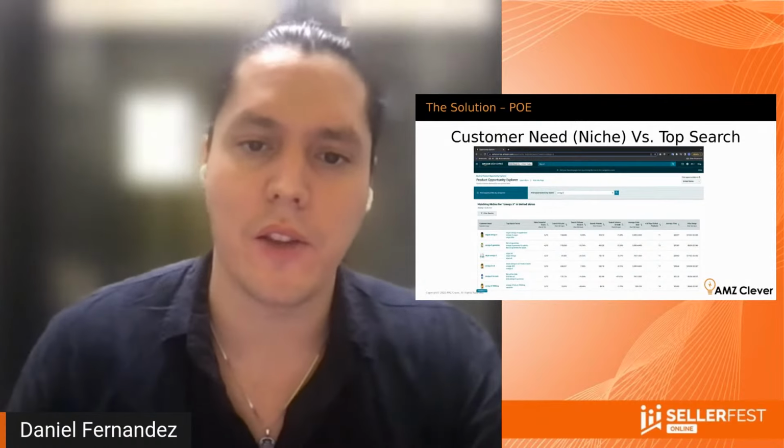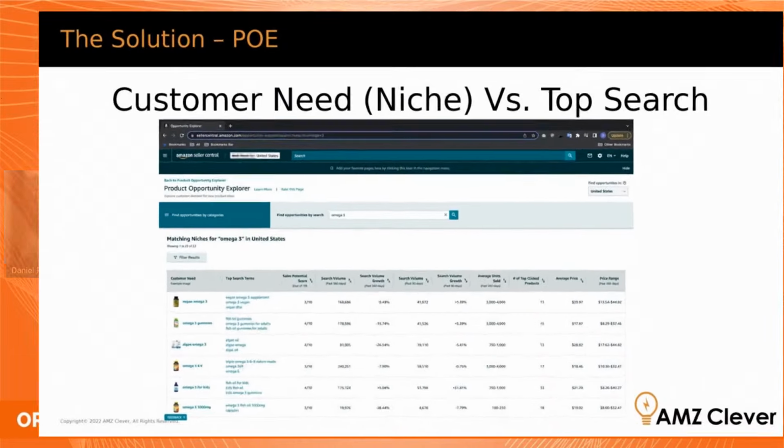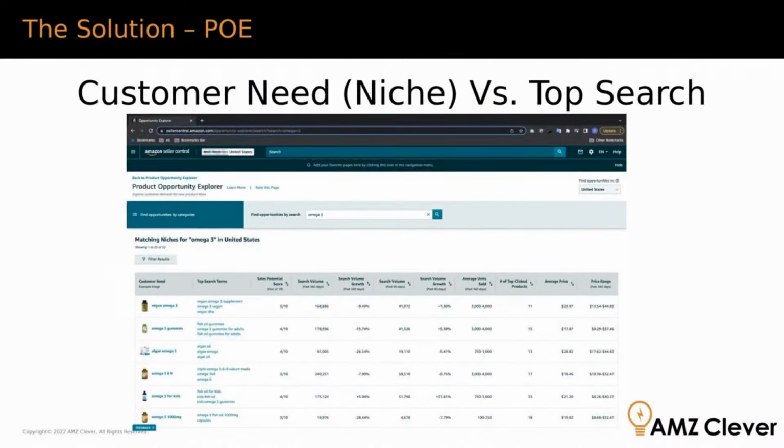For example, in this case, I typed in omega-3, and Amazon gave me a bunch of different niches. So vegan omega-3, omega-3 gummies, algae omega-3, et cetera. And then within the customer need or niche of vegan omega-3, Amazon is giving me a few search terms. And then they're giving me a score, which is not very helpful. They're giving me a search volume.